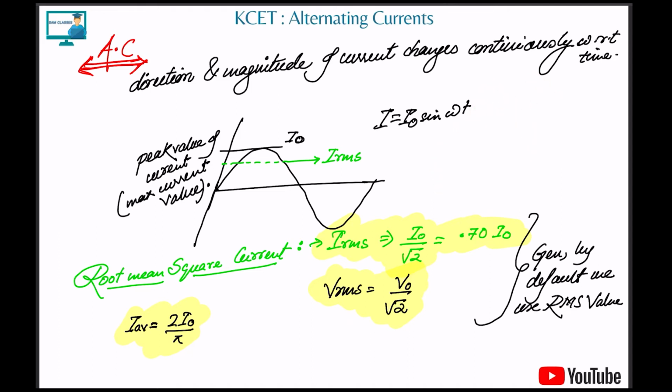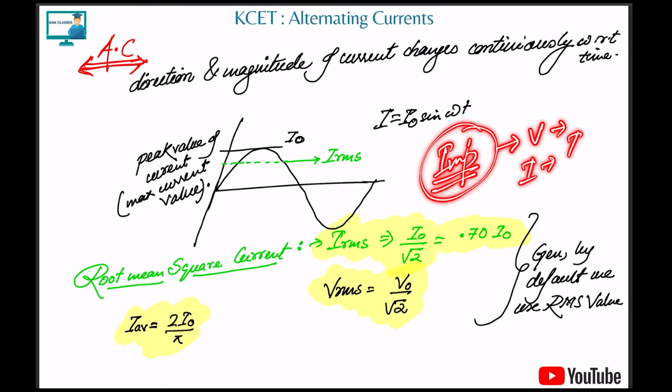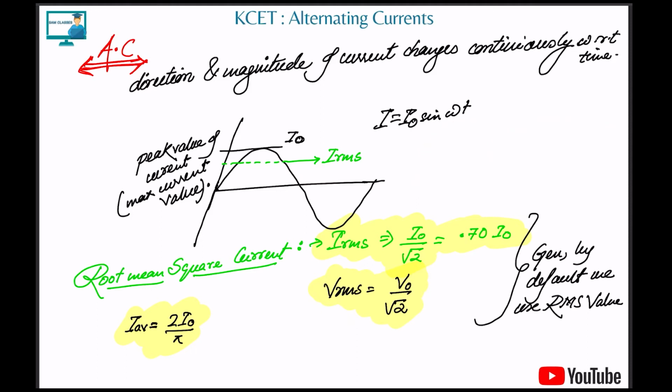Now, whenever the KCT gives questions, a very important note: the values of V and I will always be in RMS value. In the question they'll always give you VRMS or IRMS. That's why I'm giving a lot of emphasis on this. It's a very important part. Generally, by default, we get the RMS value only, because the instrument that measures the current value is in RMS form only. So very important.